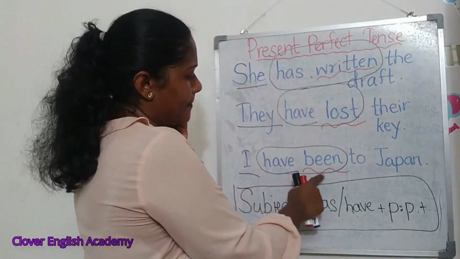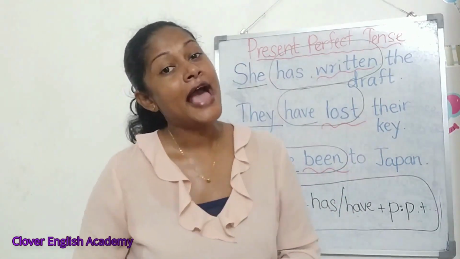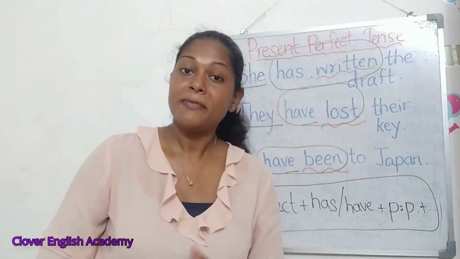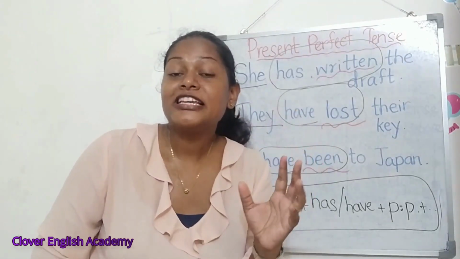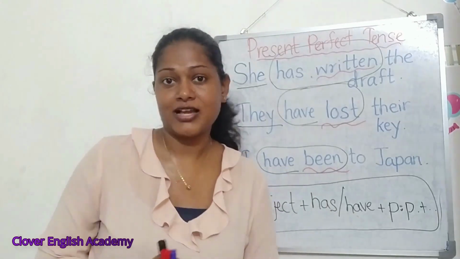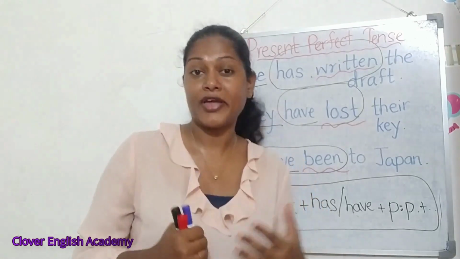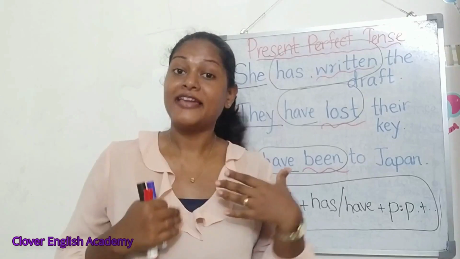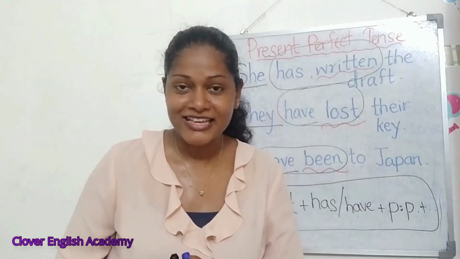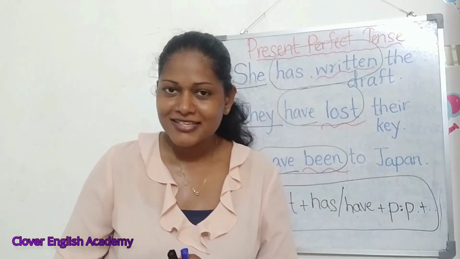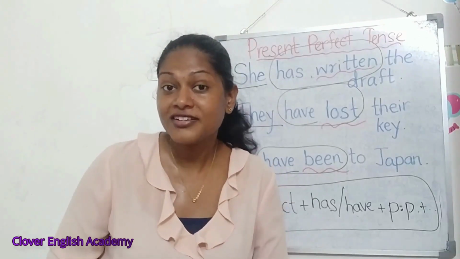The next example: I have been to Japan. I have been to Japan. Now you are in Sri Lanka maybe, and I say I have been to Japan. Actually this can be one of your life experiences.